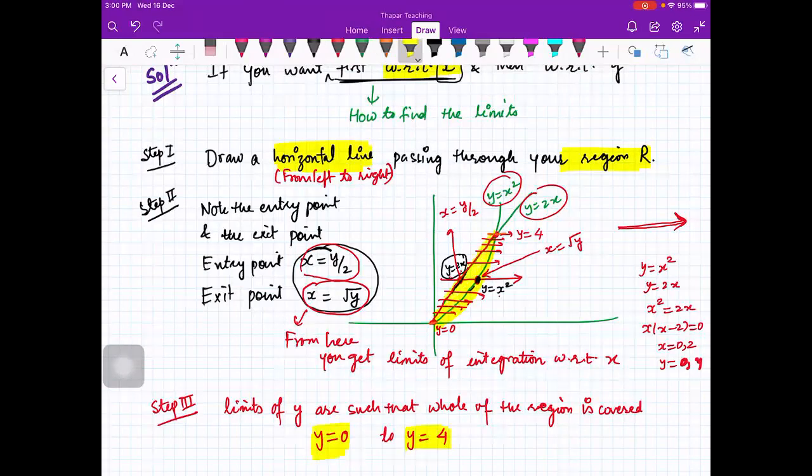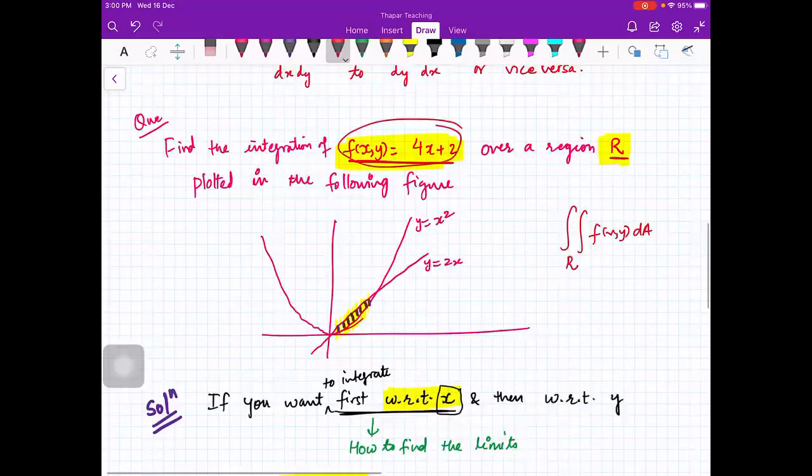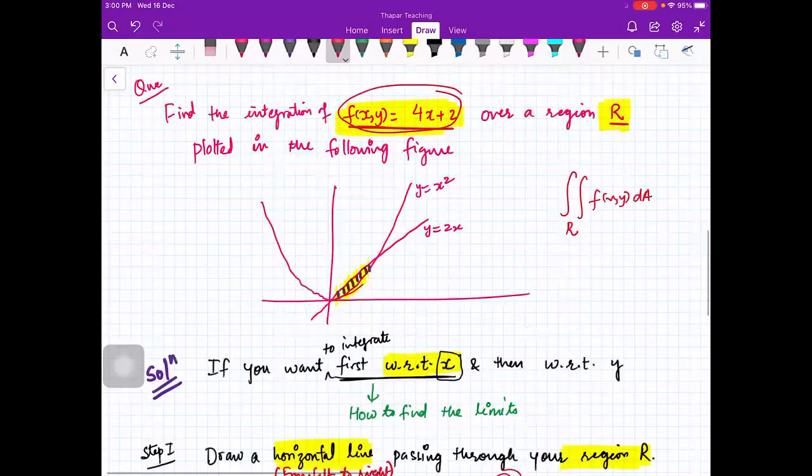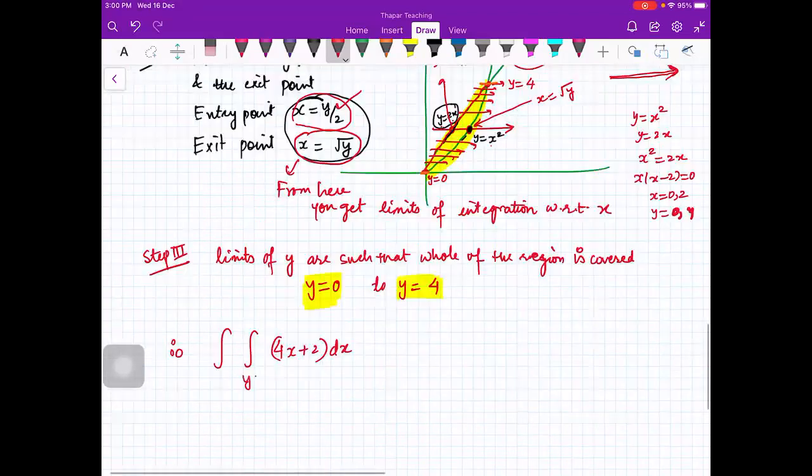Clear, beta? Yes. So your question integral becomes 4x plus 2. This is your f(x,y). You see, this is your function 4x plus 2, whatever it is, right? Now, first you will integrate with respect to x, and the limits are written here: x from y by 2 to root y, and then you will integrate with respect to y, and the limits of y are from 0 to 4, right? So now you do it.